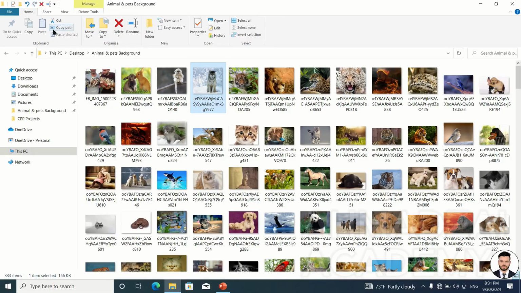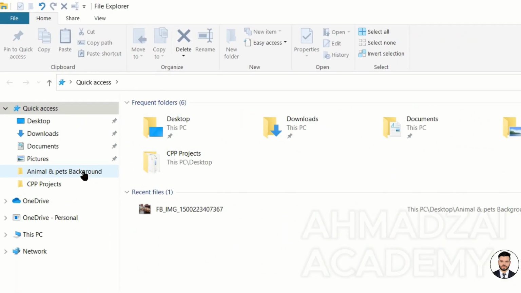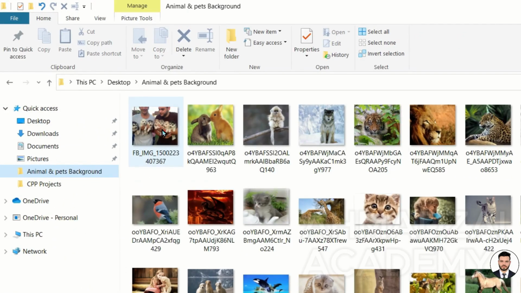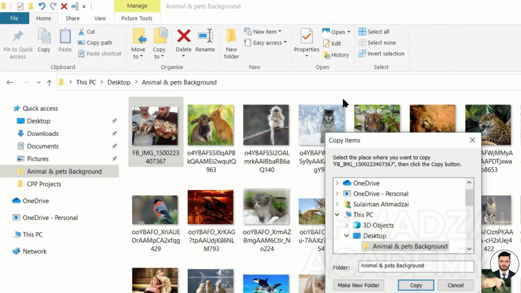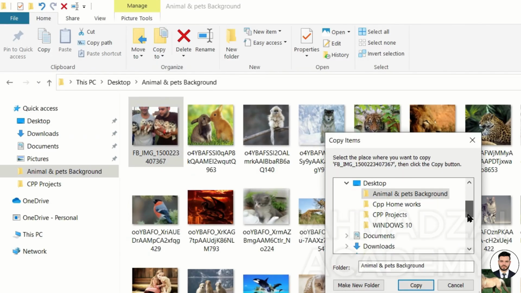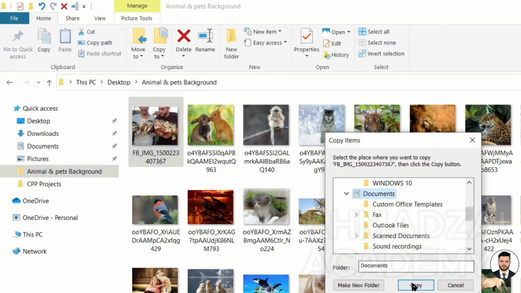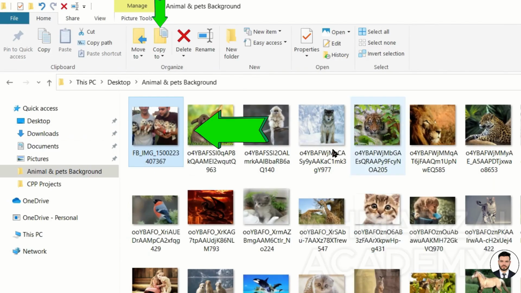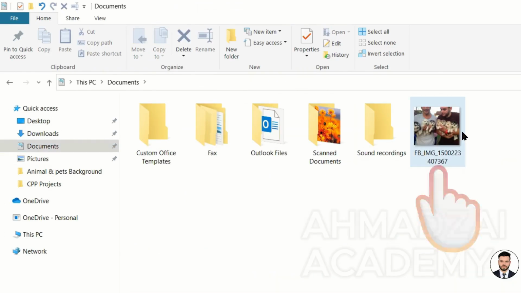Try to repeat these tasks two or three times. Now, copy to and move to. For example, let me explain this. We select a file from inside this folder. We want to move it into My Documents. If we want to transfer a copy of it, we choose Copy to chosen folder. We specify where we want it to go. For example, we select Documents and click OK. Since we had chosen copy, the original should stay here, but when we go to Documents, its copy appears there.